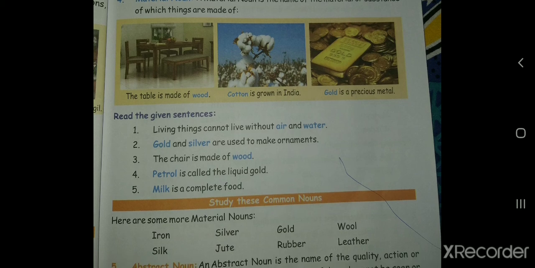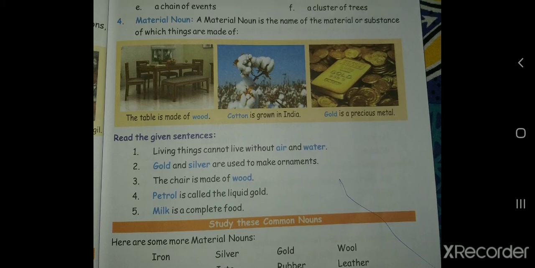Okay, let us see the examples which have been given here. Living things cannot live without air and water. Here two substances are being mentioned, that is air and water. So air and water will be what? A material noun. Let us see the second example. Gold and silver are used for making ornaments. For making ornaments, what all things are we using? Gold and silver. So gold and silver are being considered as material nouns.